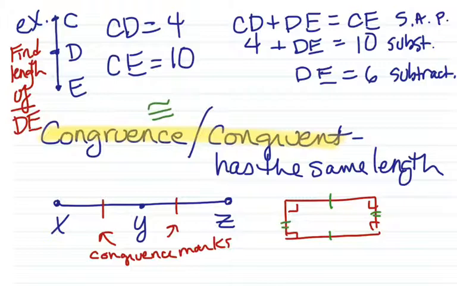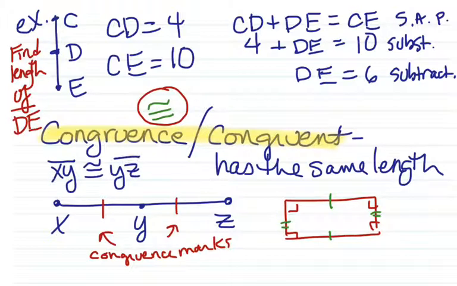And that's the symbol that we're going to use for congruence: an equal sign with the little squiggly tilde mark above it. So we're going to say segment XY is congruent to segment YZ. Notice how that time I read "segment" because it was wearing the hat. We always use that kind of notation when we're using congruence.